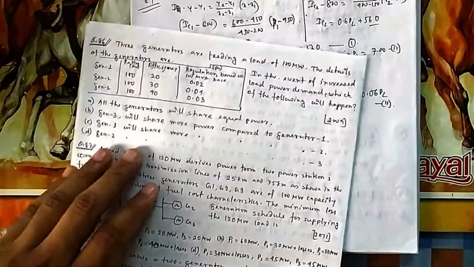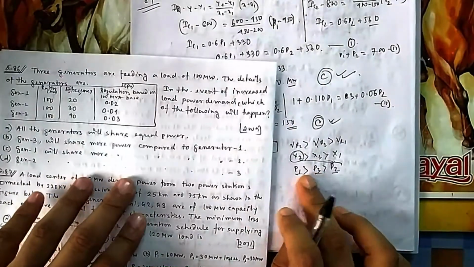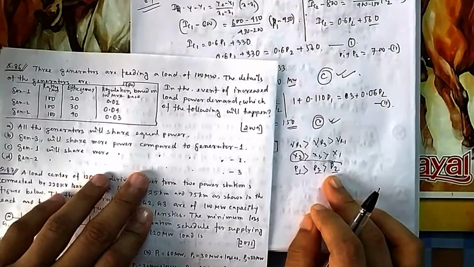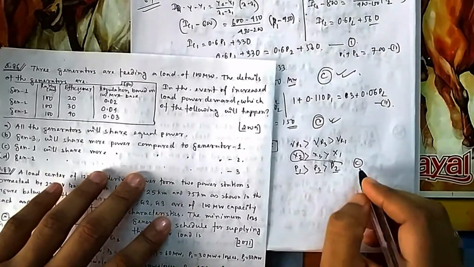So generator 1 will share more power than 3, will share more power than... no, it is not like that. Generator 1 will share more power than 2. So it is true, C is true. Generator 2 will share more power than 3? No. So only C is true. That is option C.